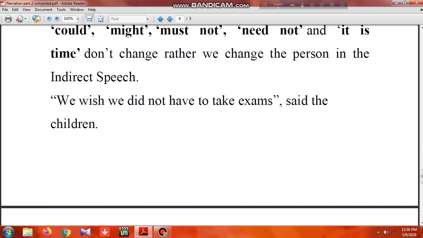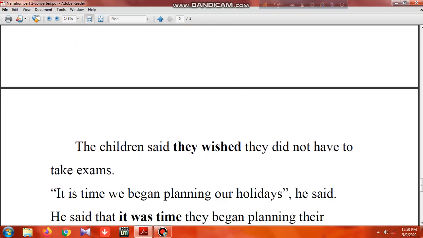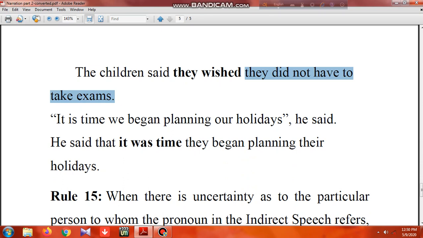An example: "We wish we did not have to take exams," said the children. They actually had a wish, but it didn't take place, that's why it is unreal past. So what to do? The children said that they wished they did not have to take exams. Only we took they and the verb changed, the others remain unchanged. "It's time we began planning our holidays," he said. He said that it was time they began planning their holidays, so these also remain unchanged.